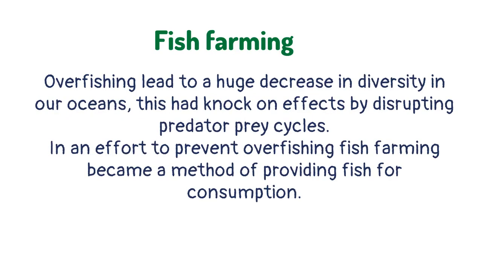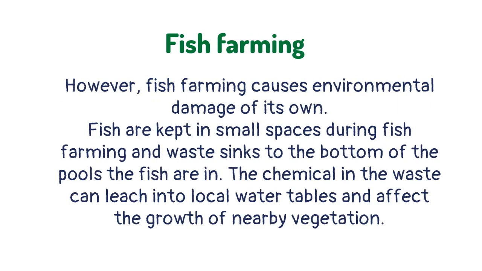Overfishing led to a huge decrease in diversity in our oceans. This had knock-on effects by disrupting predator-prey cycles. In an effort to prevent overfishing, fish farming became a method of providing fish for consumption. However, fish farming causes environmental damage of its own.